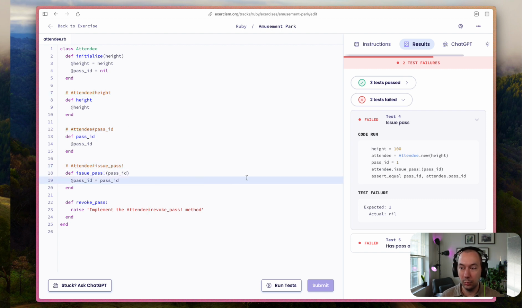But basically what I suspect is now the test will actually call issue pass and send in a pass ID, which would be 1, right? And then assert equal. So now it's going to issue the pass, and then our pass ID, which we declare as a local variable, should be equal to our attendee.passID, right?